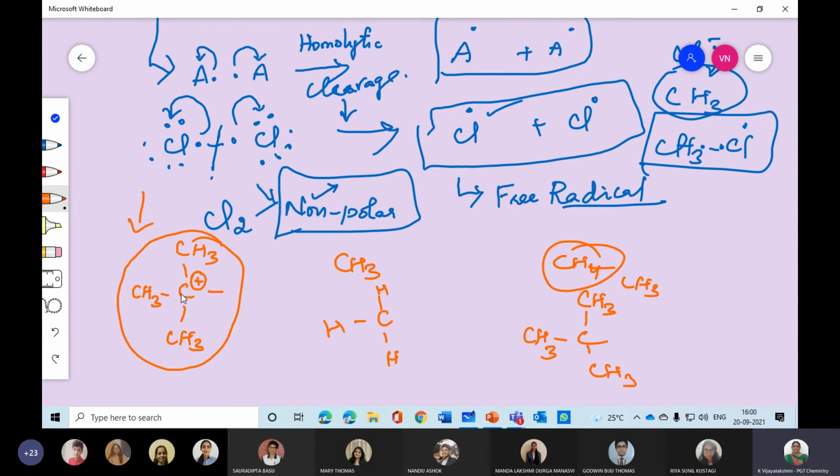The carbon attached with the bulky group of 3 alkyl groups, or the carbon attached with 3 hydrogens, the methyl? Which is more stable? The carbon attached with 3 bulky groups, or the carbon attached with 3 hydrogens?